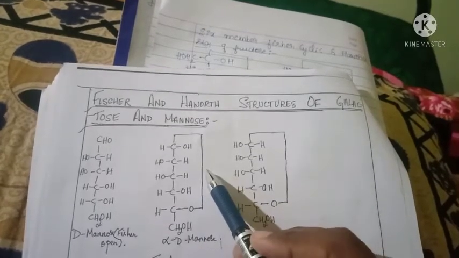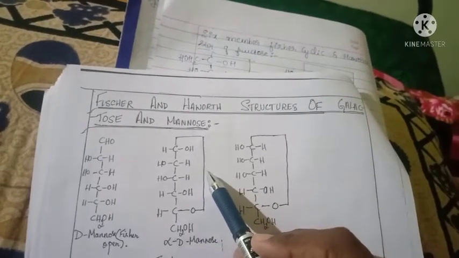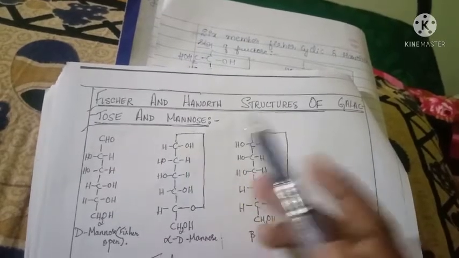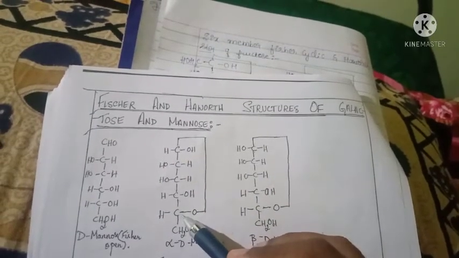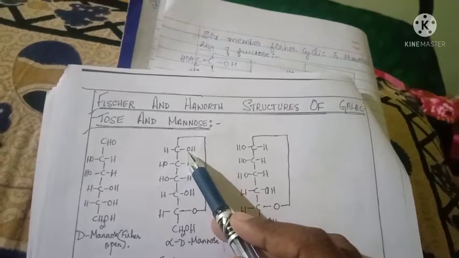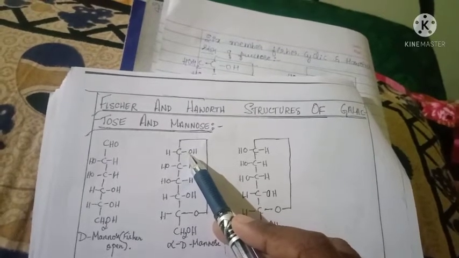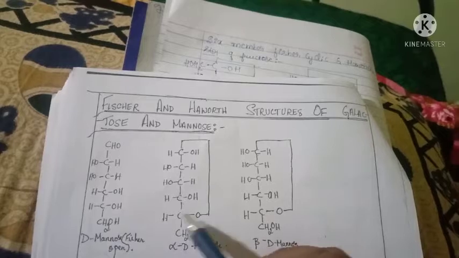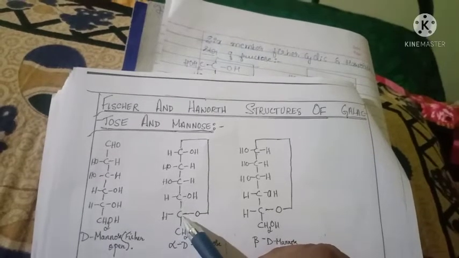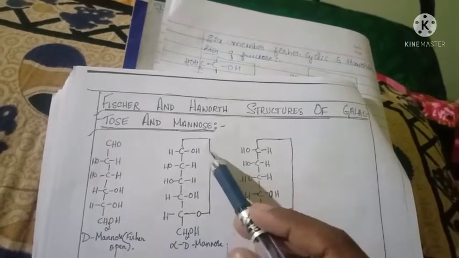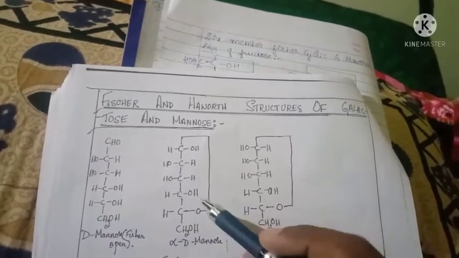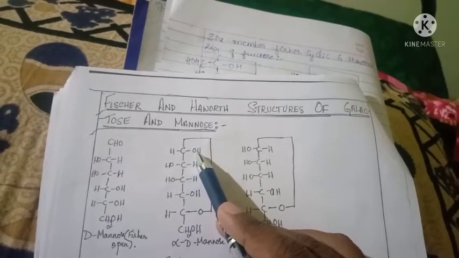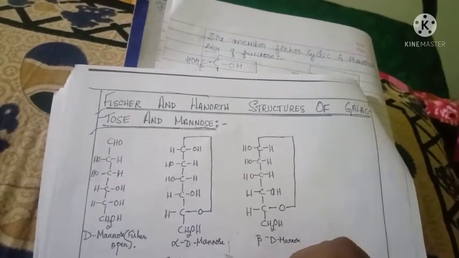Okay, this is the structure of alpha D mannose. The glycosidic linkage is between the C1 and the C5 carbon atom. In the presence of oxygen, the C1 carbon atom bonds with the hydrogen atom present on the C5, so the glycosidic linkage is formed. Alpha D means the OH group is present on the right side, so it is alpha D mannose.